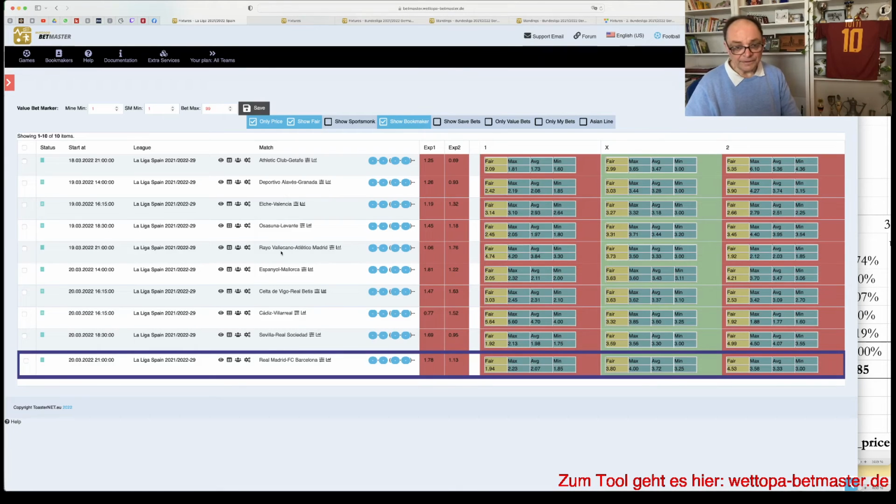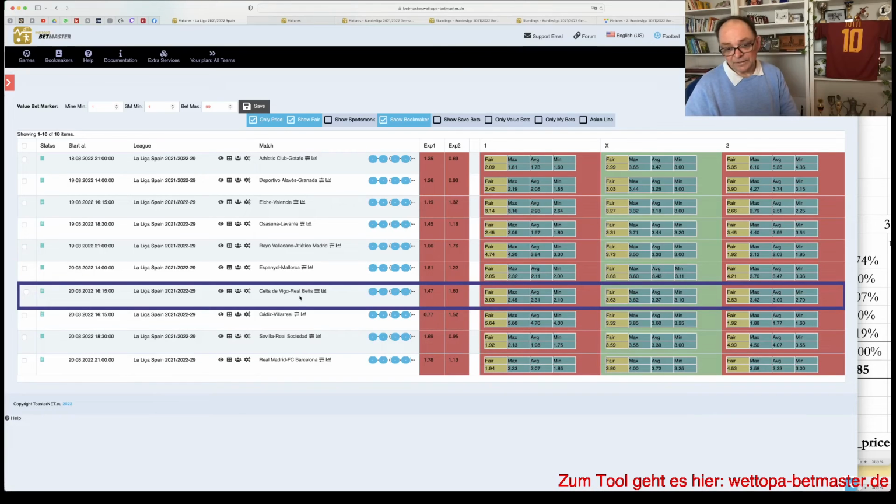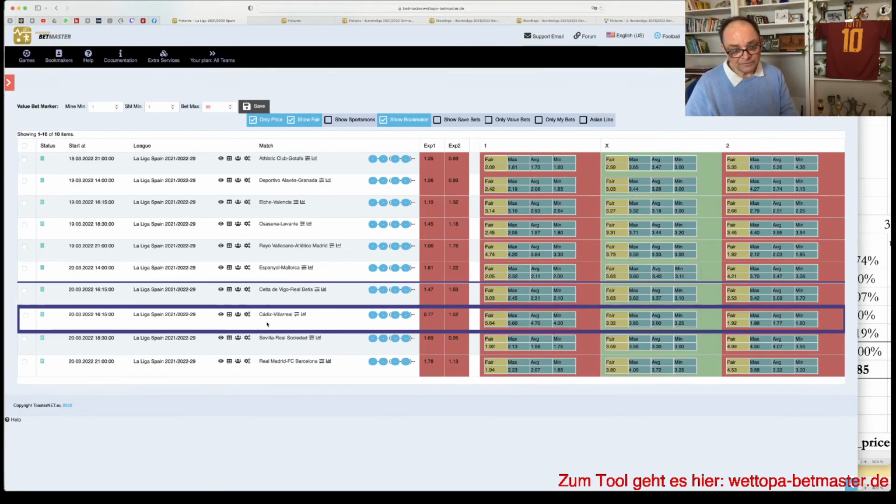Rayo, no way we're going to touch it. Although the computer would here even suggest Atletico, no, thank you. Espanyol is a home win, 2.10, very small indication, but it seems to be a very reliable one. Here we have an X2 easily. It's fully confirmed, and Celta are always supported by market. When I see them, I still see why they do so, but they are all of them good teams, and Betis are even the better side at the moment, no doubt about that. Also home and away record, it's fine. We have to go for the X2.